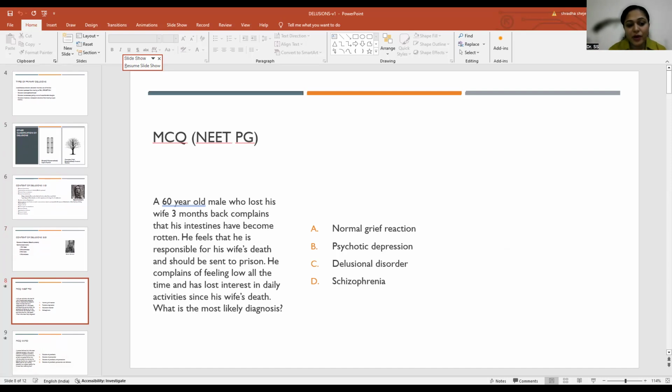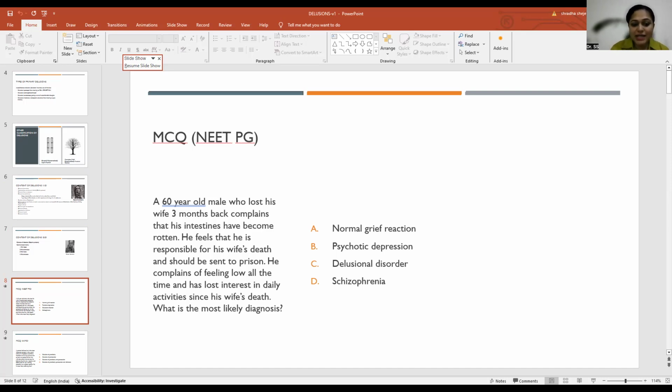Now let's see what MCQs have been asked in the context of types of delusions. First one, it has come in NEET PG in the year around 2017. A 60-year-old male who lost his wife 3 months back complains that his intestines have become rotten. Do you remember anything that we have discussed earlier, something to do with rotten intestine? If yes, then good. That means the class has made some sense to you all.